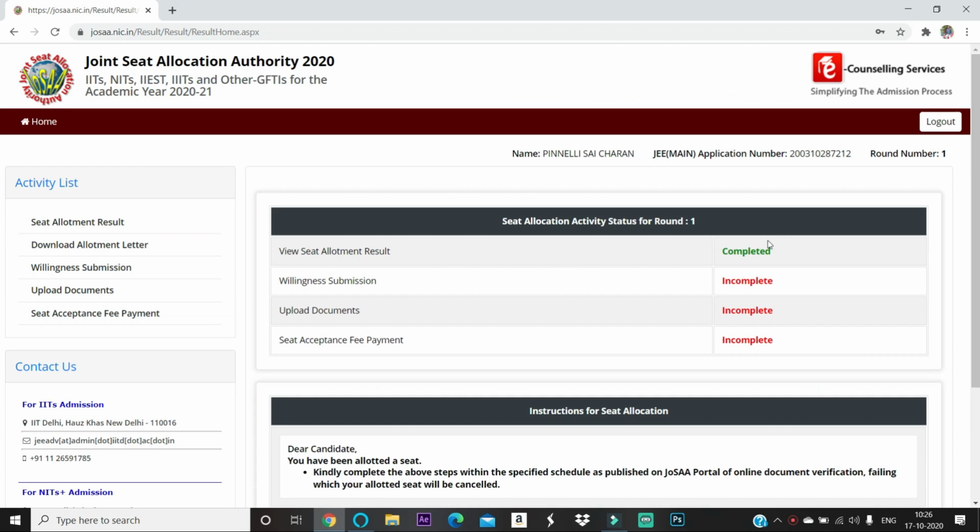View seat allotment result is done. So now we have to submit the willingness, whether you are going to choose float, slide or freeze. If you complete that, only after completing it can you go to upload documents. So if you see here, if I click upload documents, nothing is visible, right? Same thing with the seat acceptance fee. So it is a step by step process.